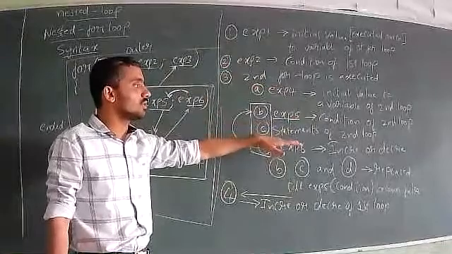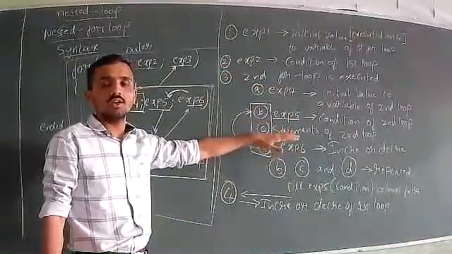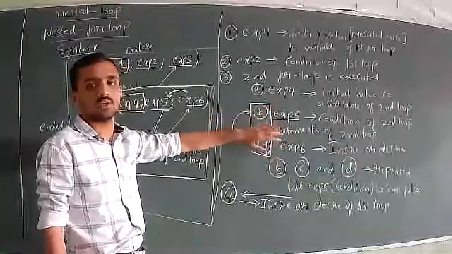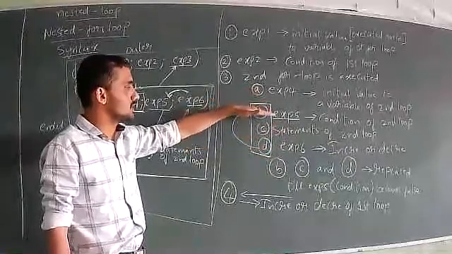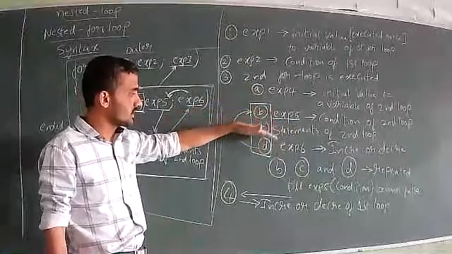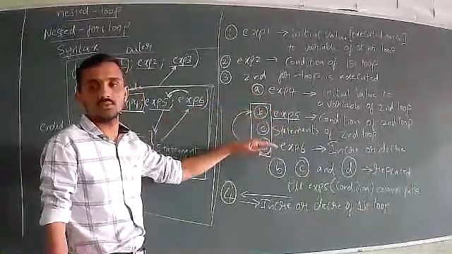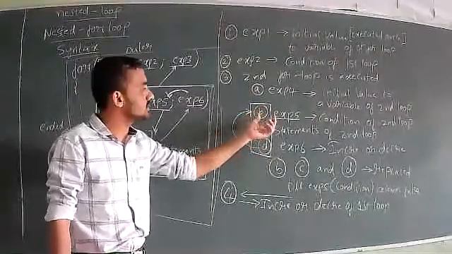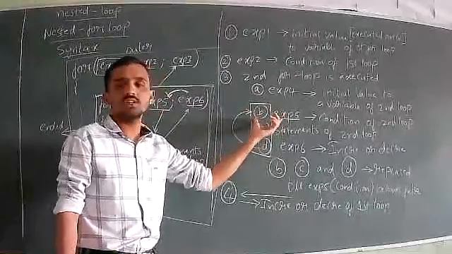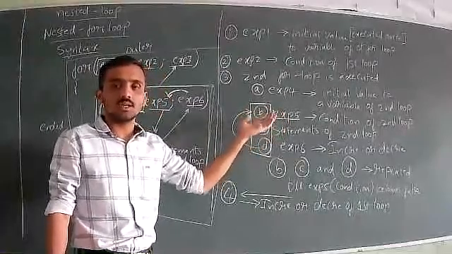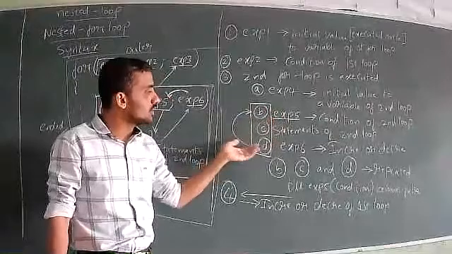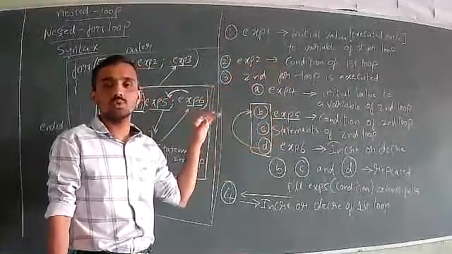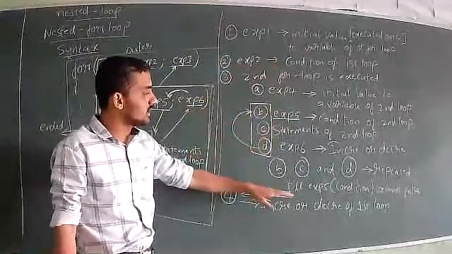Once the increment or decrement is done in the for loop, you start with the condition again: B, C, D in order. Step B is executed, after that C, after that D, again B, C, D, B, C. In this way it is repeated many times till the condition becomes false. The condition is present in expression 5. Once the condition is false, the second loop is terminated and it goes to the first loop, because the condition of the first for loop is still true. So when it goes to the first for loop, you have to consider the increment or decrement.